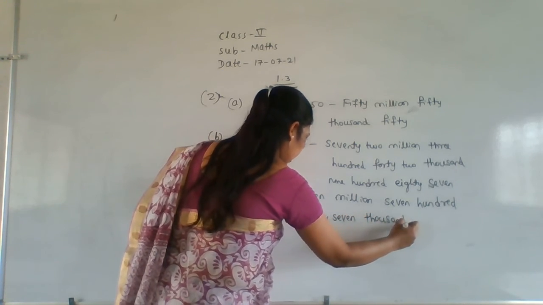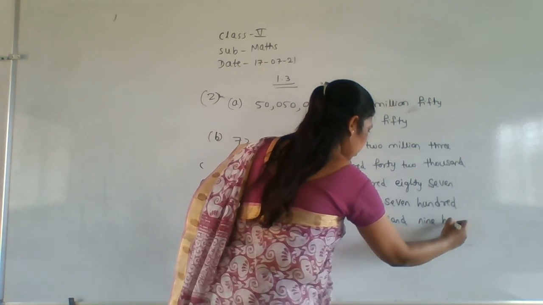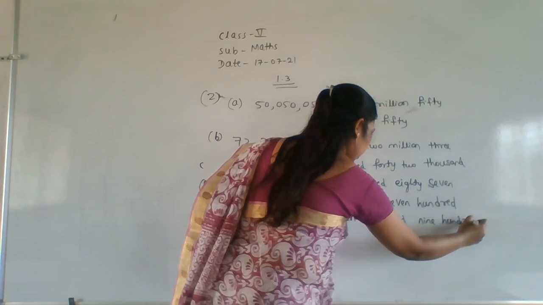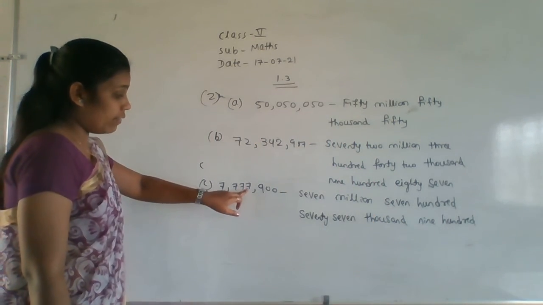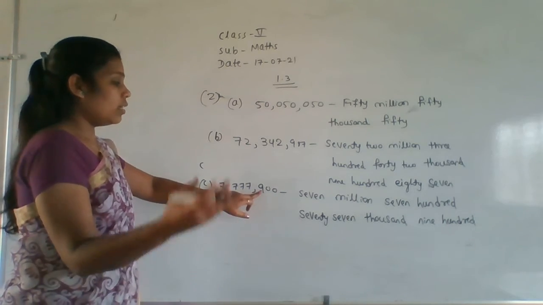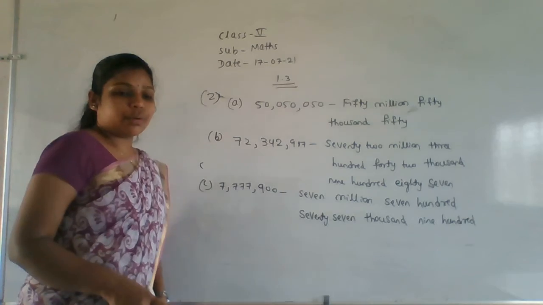Okay. Next 900. So how to write the number name? 7,777,900. This is the number name. Okay. Like this you have to write.